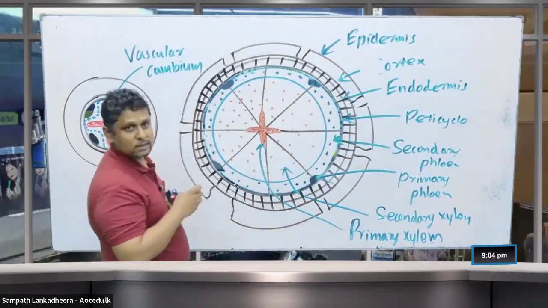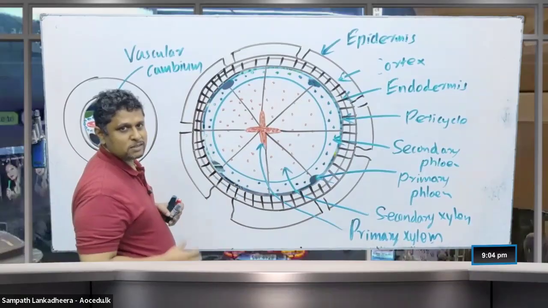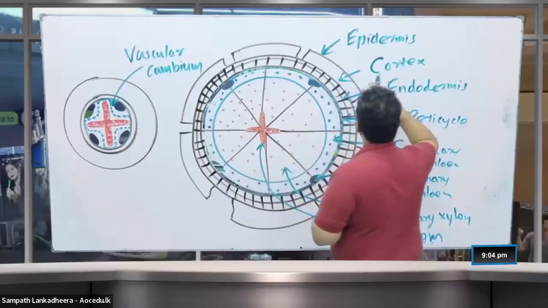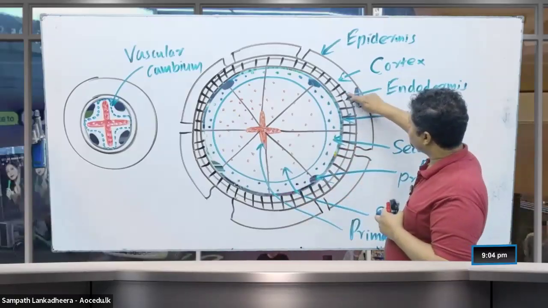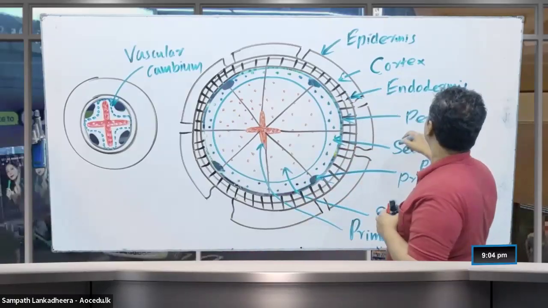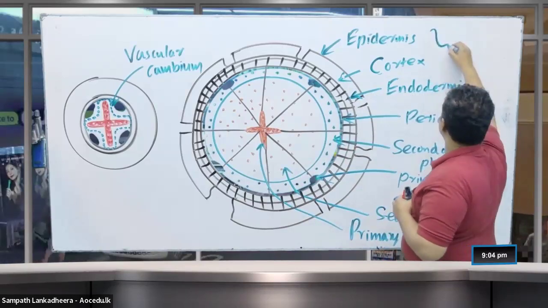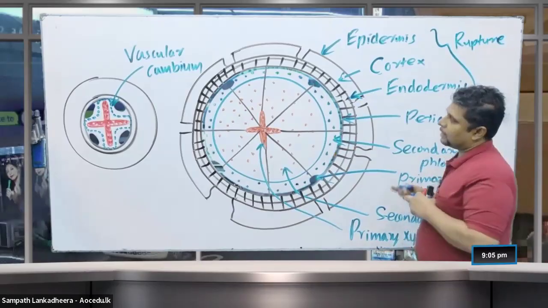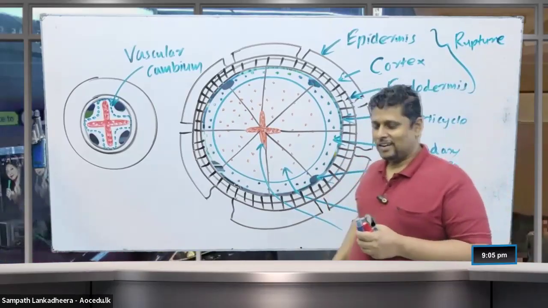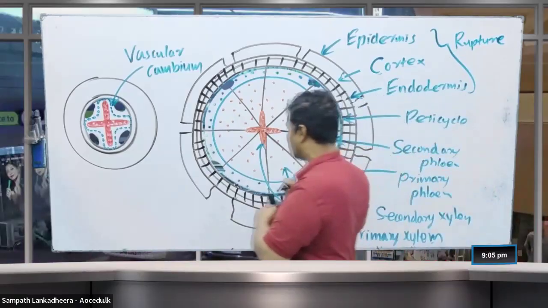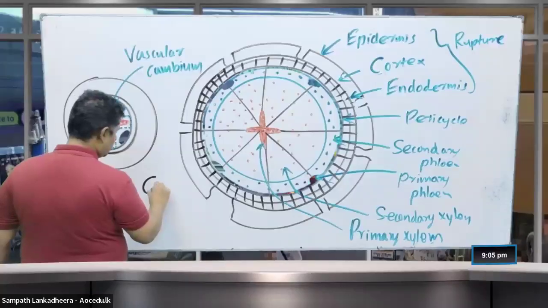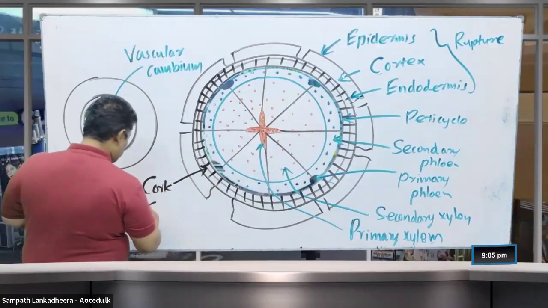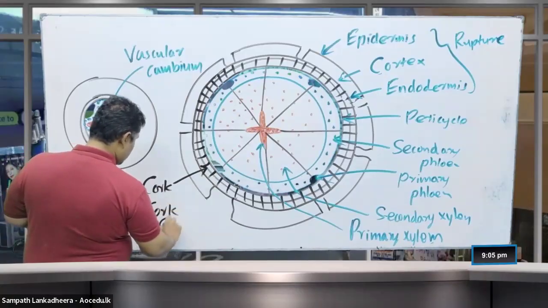Due to the cork, everything now ruptures: the cortex, the endodermis, and the epidermis. And then this one is the cork. Beneath that, the cork cambium.